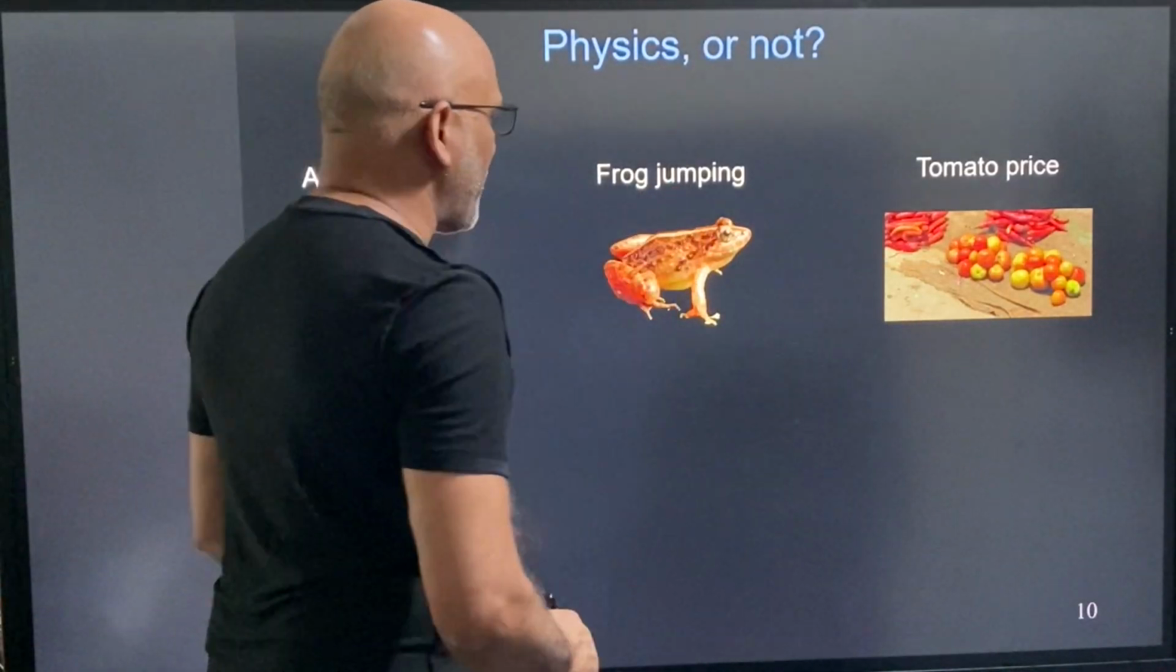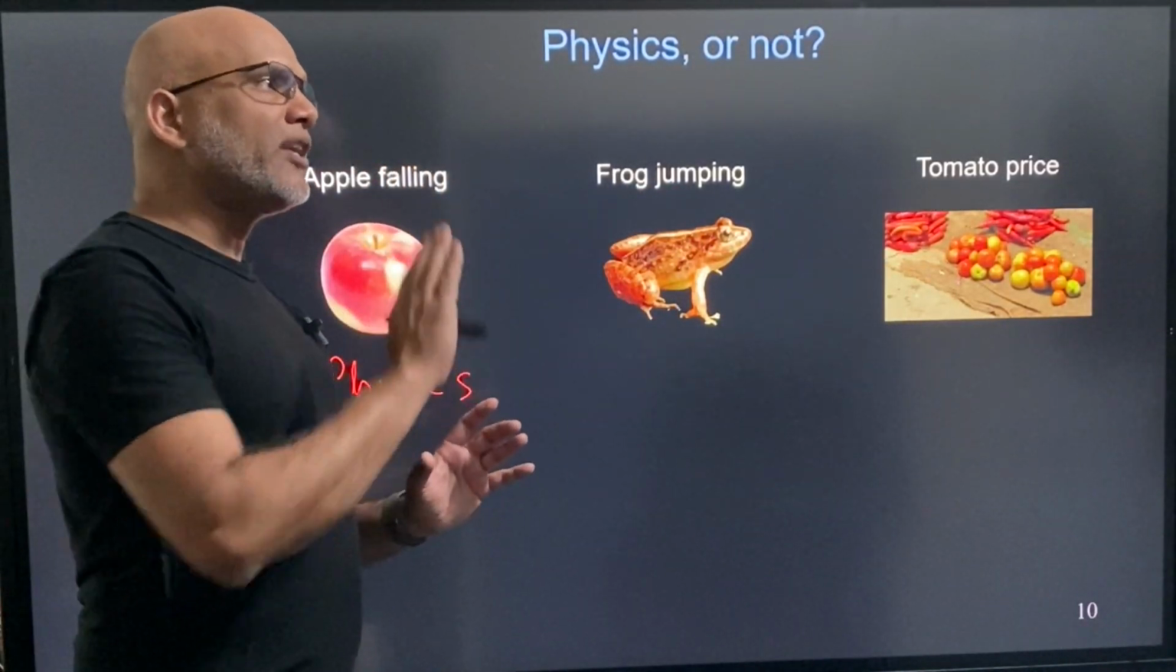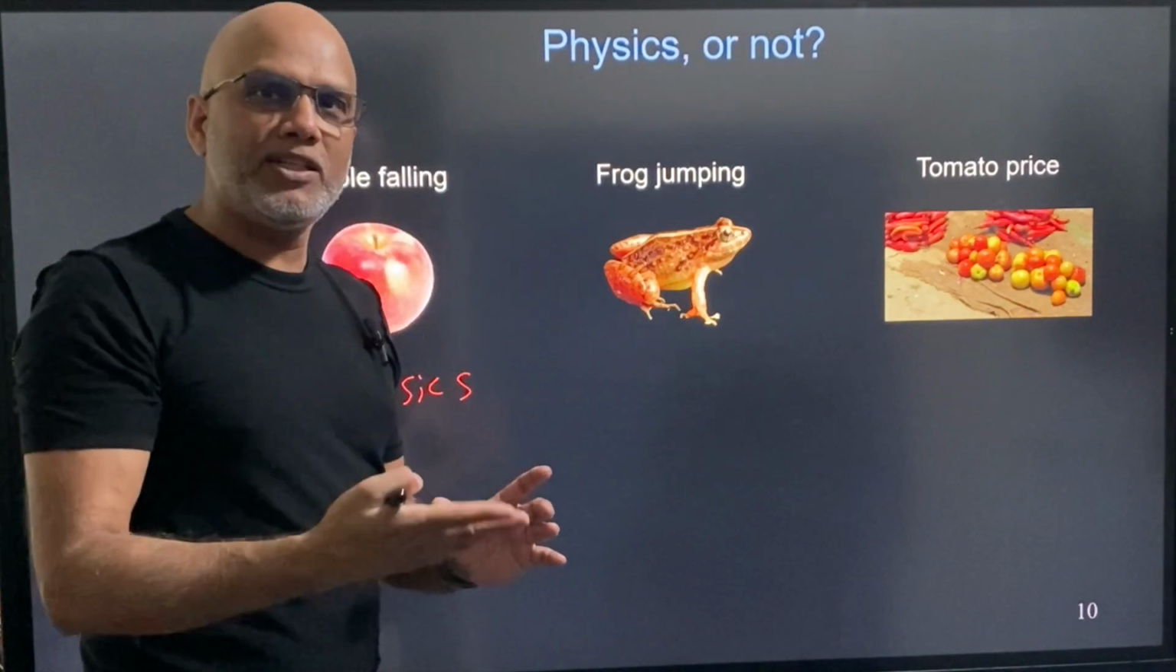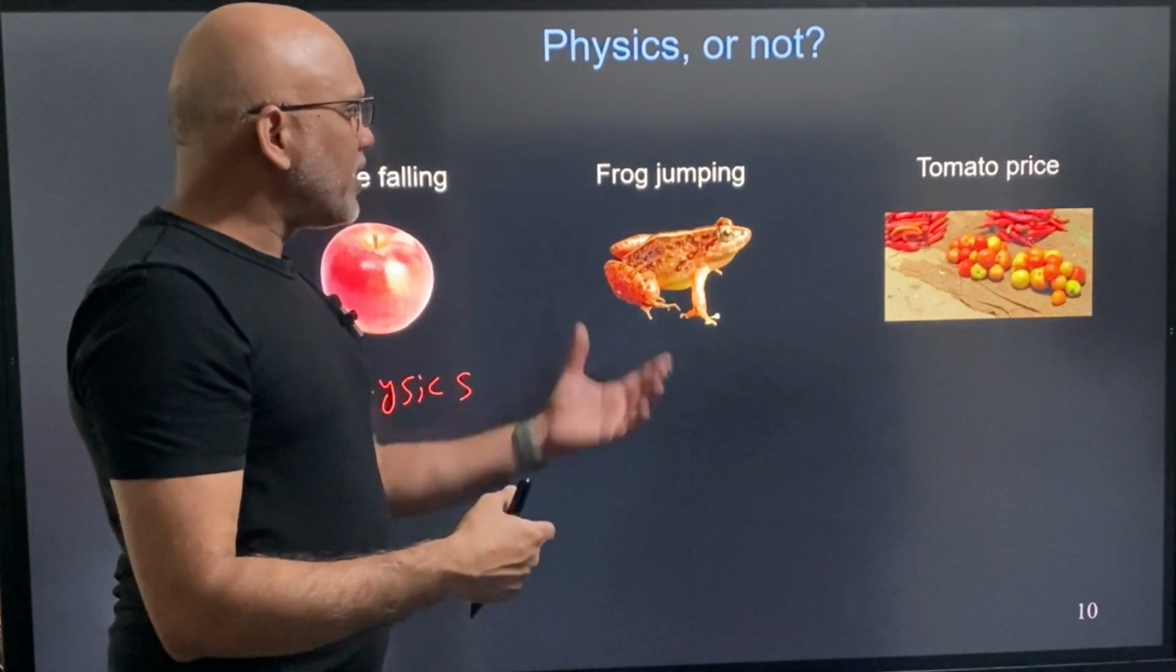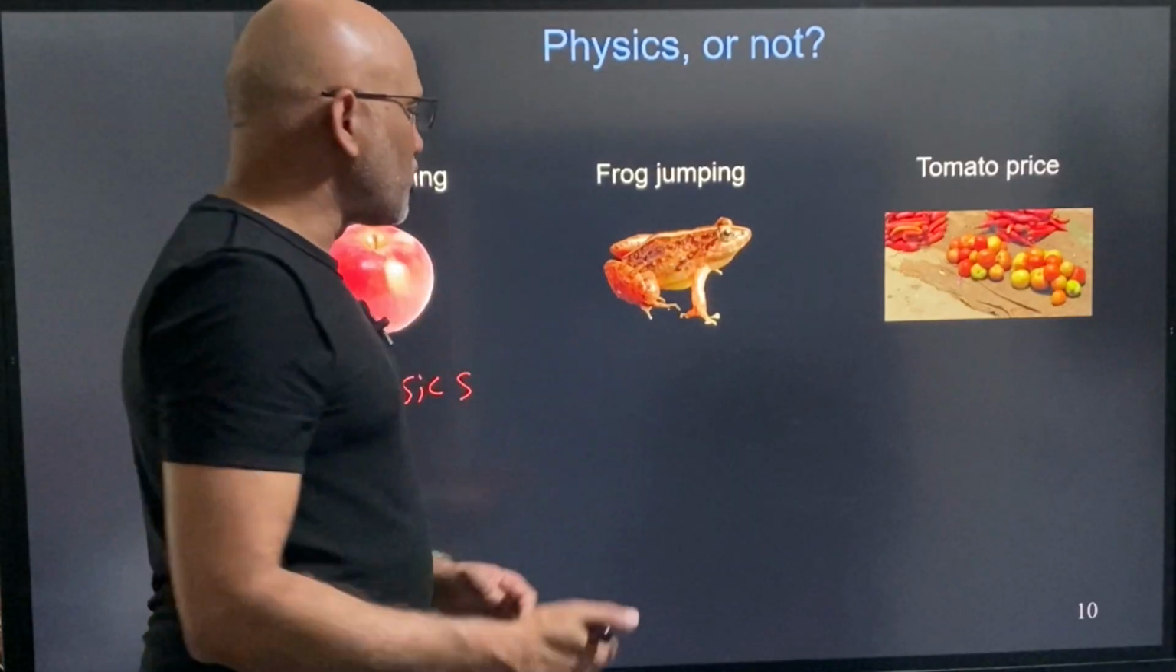How about frog jumping? If the question is why can a frog jump, why cannot an ant jump, that depends on the anatomy of the frog, and that comes under biology.